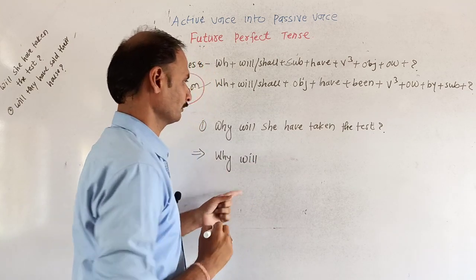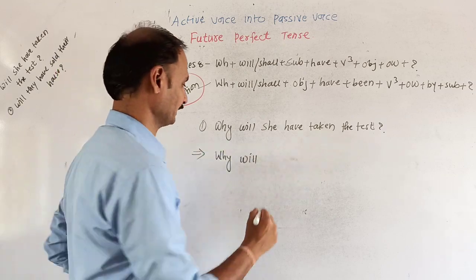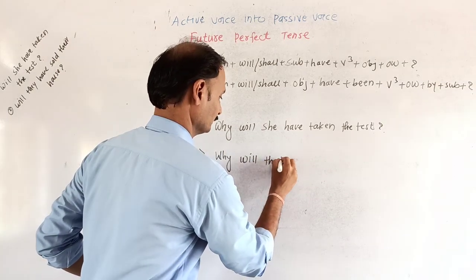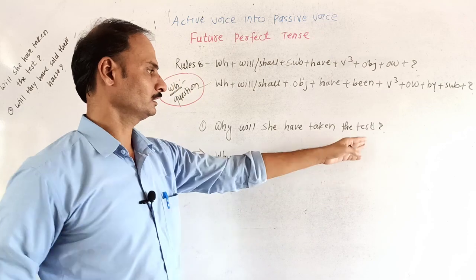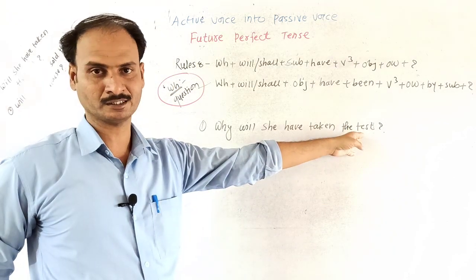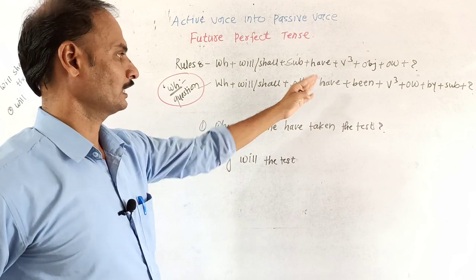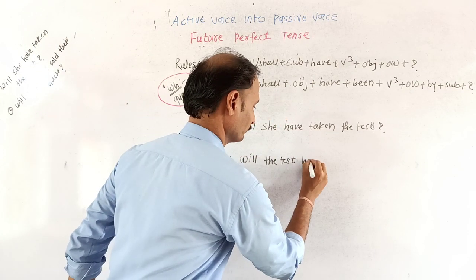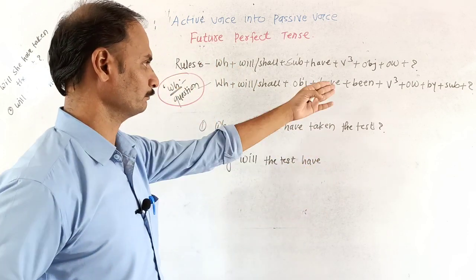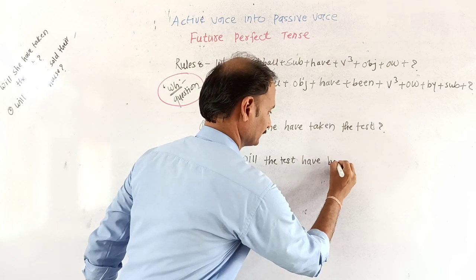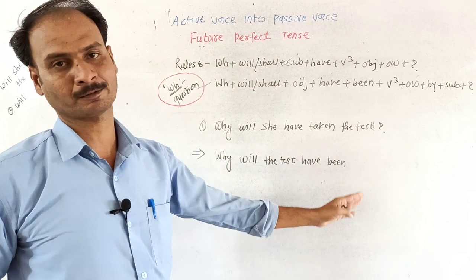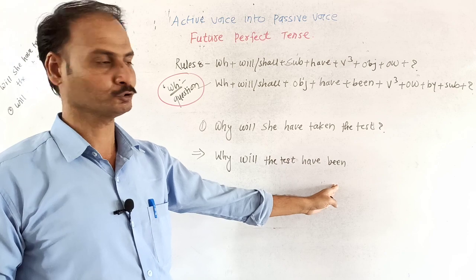Then "the test". It is the object of the sentence, which will become the subject in the sentence. Why will the test... Then "have", it is compulsory. We will write down. Then "been", it is for the perfect tense.